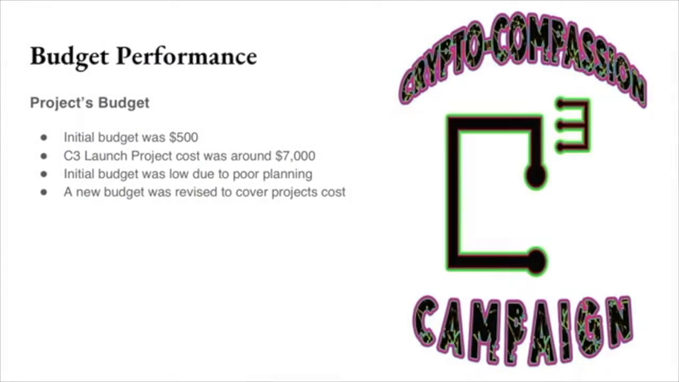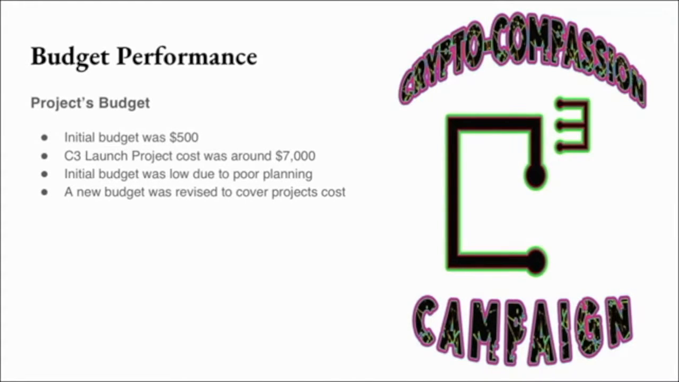For our project budget performance, we were not able to stay within our initial budget. The overall budget for the C3 launch project was around $7,000. This exceeded the initial budget of only $500. This low budget was due to an overall poor planning when first starting our project and the lack of knowledge needed when initially starting our project.